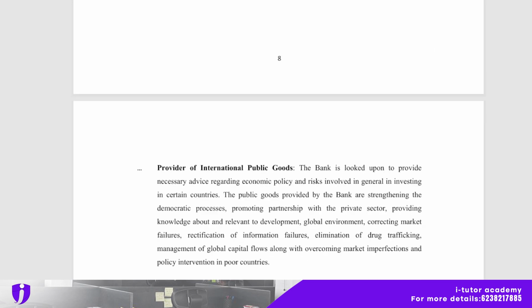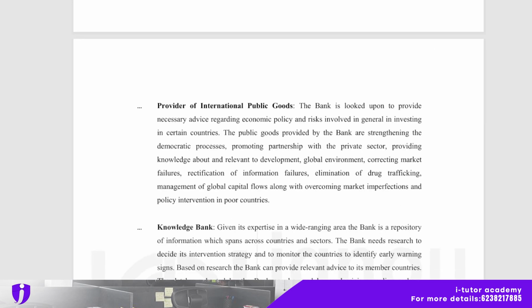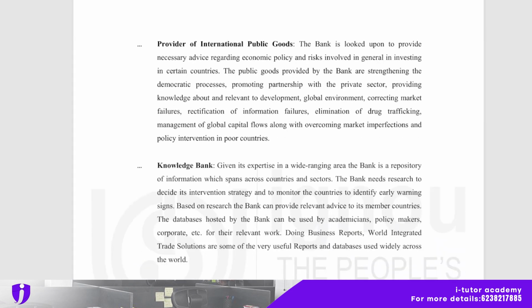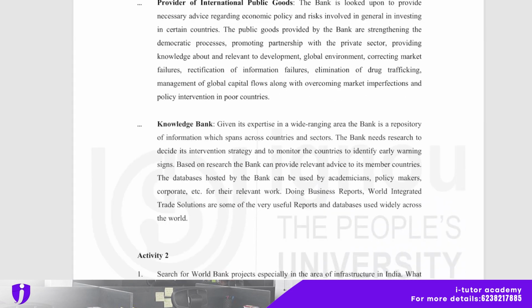And provider of international public goods, World Bank is a provider of international public goods. And knowledge bank, it is a head of all banks. It gives its expertise in wide ranging areas. The bank is a repository of information which spans across countries and sectors.